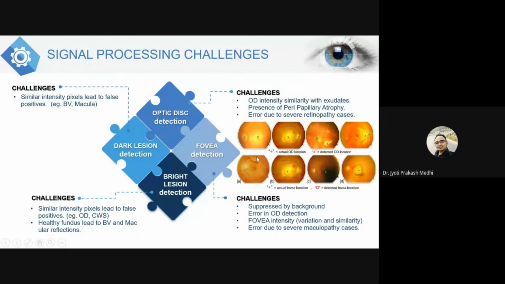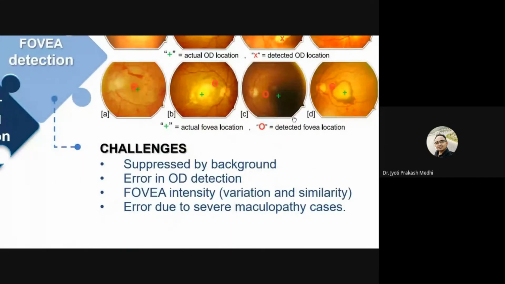Next come the challenges with respect to fovea detection. For fovea detection, as you can see here, see the lower images. The fovea is suppressed by the background. For example, this image we have already discussed in the case of preliminary requirements or imaging challenges. In this case, the fovea couldn't be identified because, as you can see, most of the background is consuming the information of the foreground, or dark regions are present in the fovea region.